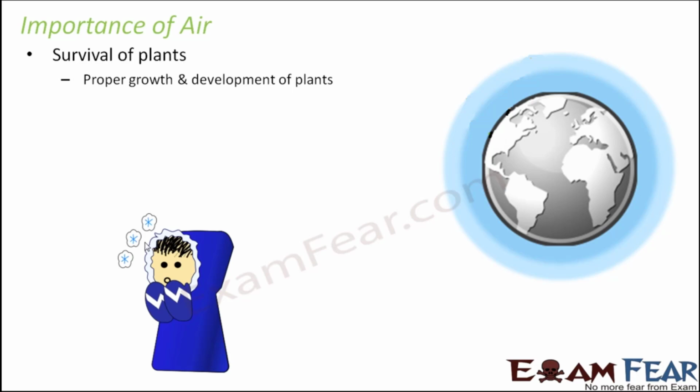Right? So carbon dioxide, where is carbon dioxide present? It is present in the air. So they need air. Again, for plants to grow, they need a lot of nutrients like nitrogen, which is a macronutrient. That is, nitrogen is needed in huge amounts for plant growth and development, and nitrogen is present where? It is again present in the air. So basically, plants need air. In fact, they need the gases which are present inside the air for proper growth and survival.